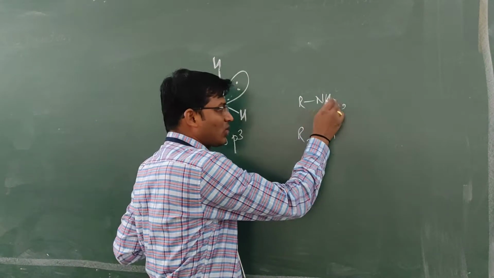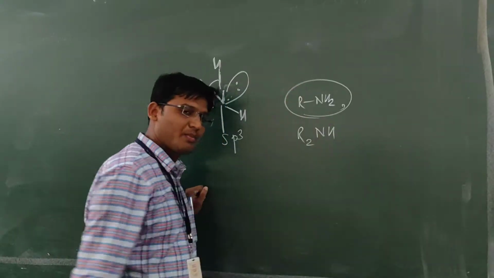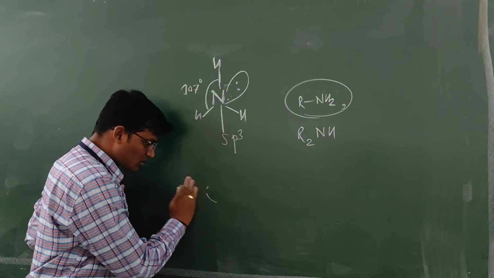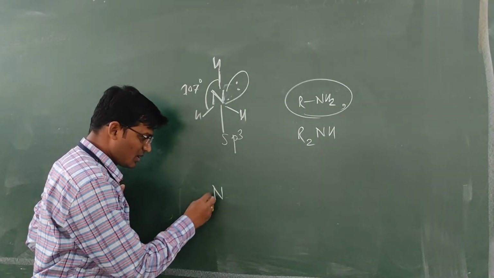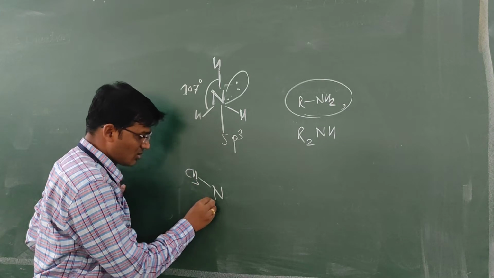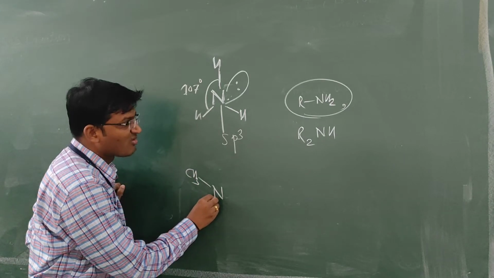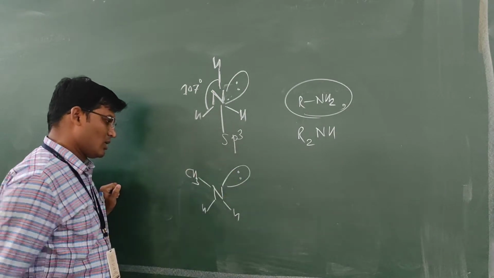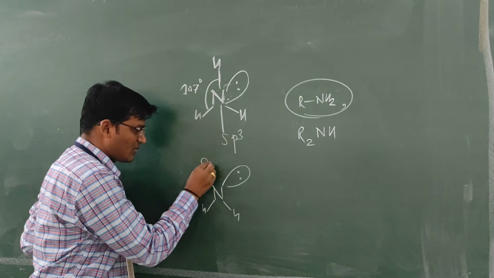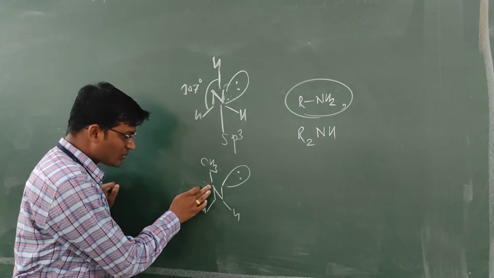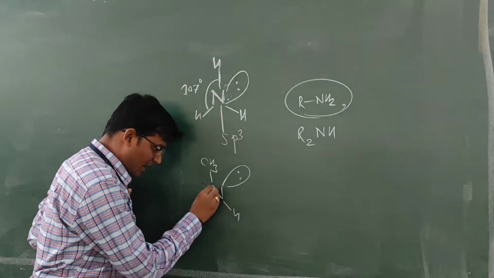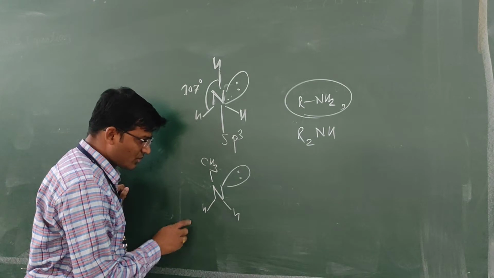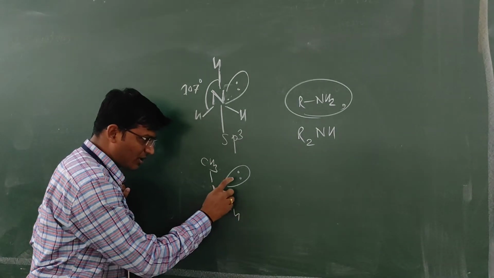But in case of nitrogen, consider the example of primary amine, CH3NH2, with H and a lone pair. This is a primary amine. The nitrogen in the primary amine is attached to one methyl group, 2 hydrogens and 1 lone pair.